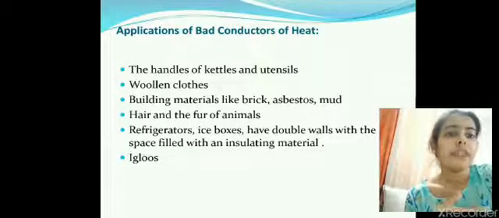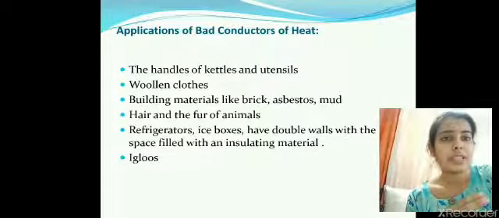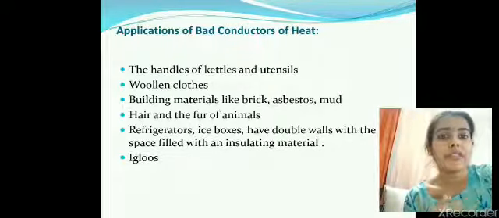Next is hair and fur of animals. You must have observed and studied that animals which live in colder regions, like in the mountainous regions, are more enriched with fur. Why? Because the fur and hair of the animals again have a lot of air trapped in them. Air is an insulator. It helps the animal keep its body warm. It does not let the body heat of the animal go out.